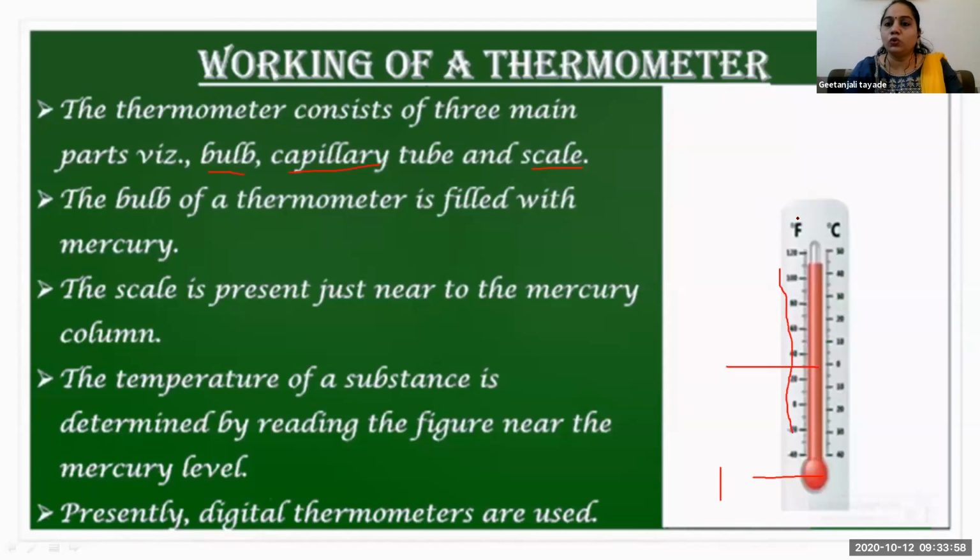You can find that the scale is present in 2 forms. One is Fahrenheit. F indicates Fahrenheit, and C indicates Celsius. So it is present in Fahrenheit and Celsius. This red color you observe is mercury present in the thermometer, mostly in the bulb. Because this mercury is very sensitive to temperature, after a fluctuation in temperature, the mercury shows that particular temperature, and we can read it from this measuring scale. And we say whether it is in Fahrenheit form or Celsius form.